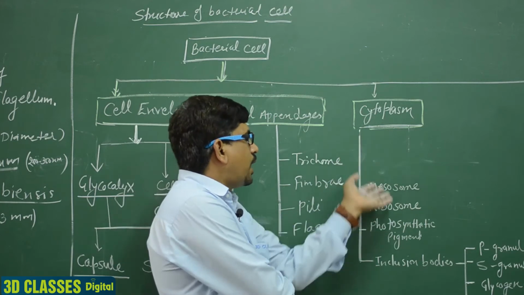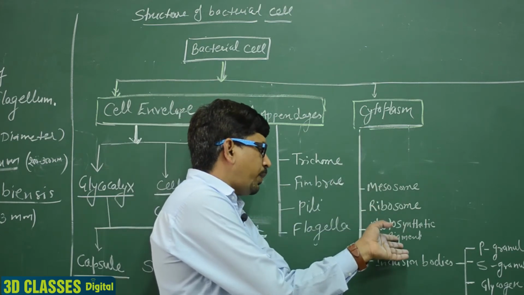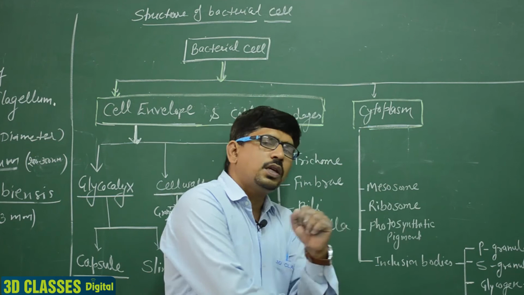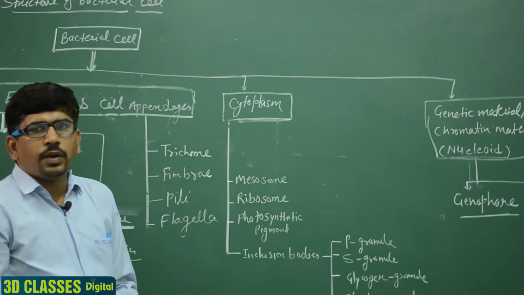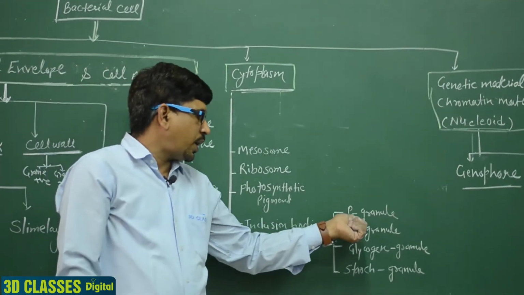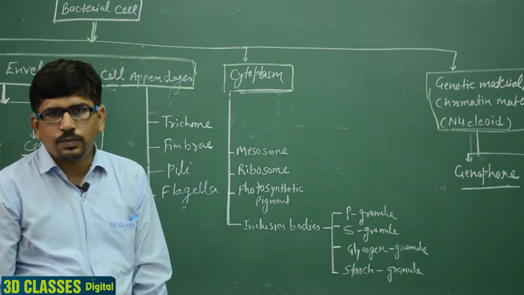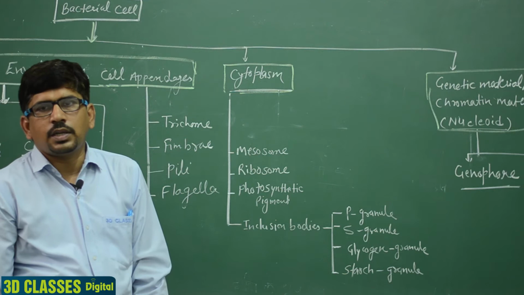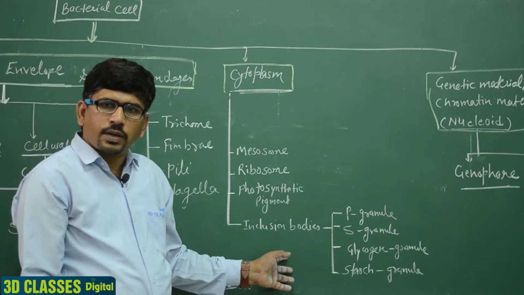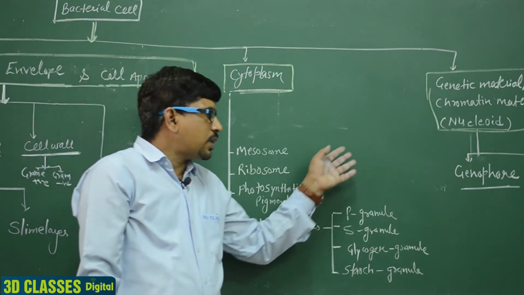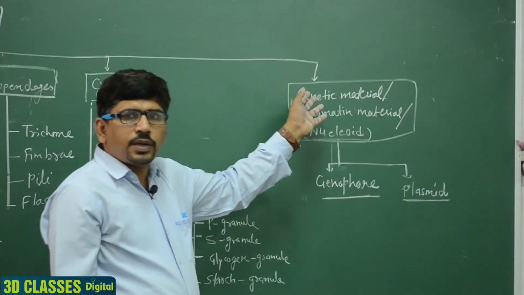So the cytoplasm contains mesosomes, ribosomes, pigments and inclusion bodies. Inclusion bodies means non-living matter. They may be phosphate granules, sulfur granules, glycogen granules and starch granules. They are present inside the cytoplasm matrix. Clear? And the last one is the genetic material.